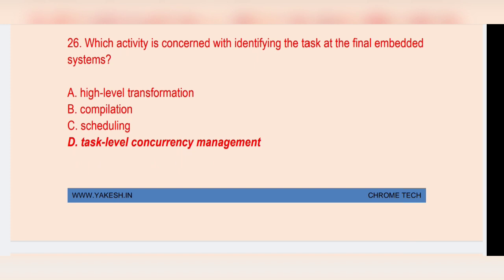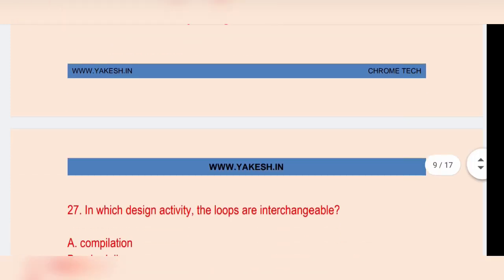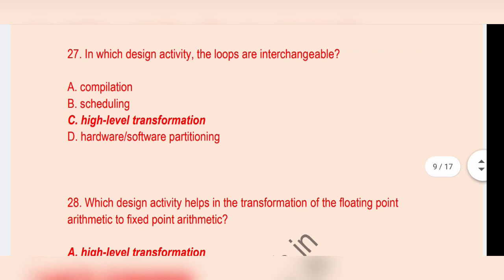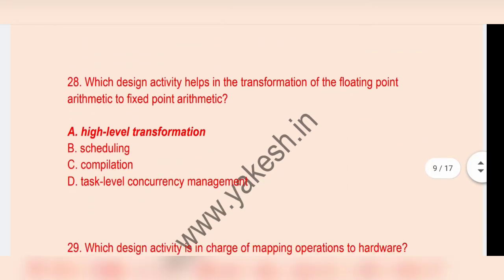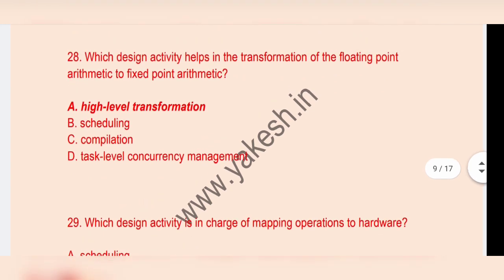Which activity is concerned with identifying the tasks of the final embedded system? Option D, task level concurrency management. In which design activity are the loops interchangeable? Option C, high level transformation. Which design activity helps in transformation of floating point arithmetic to fixed point arithmetic? High level transformation, Option A.